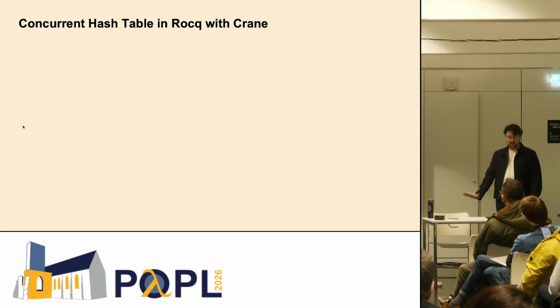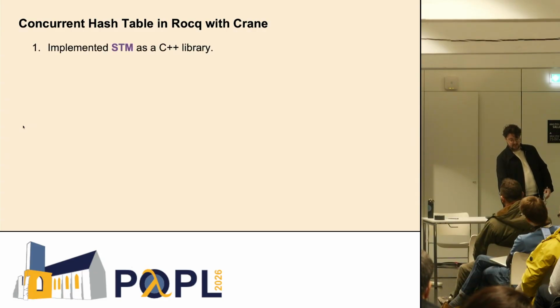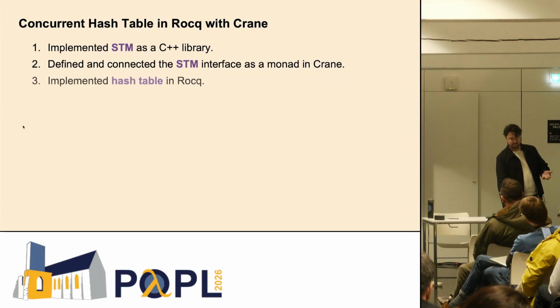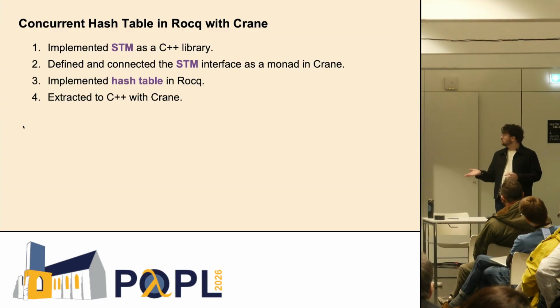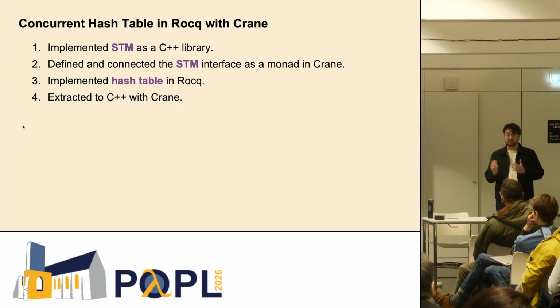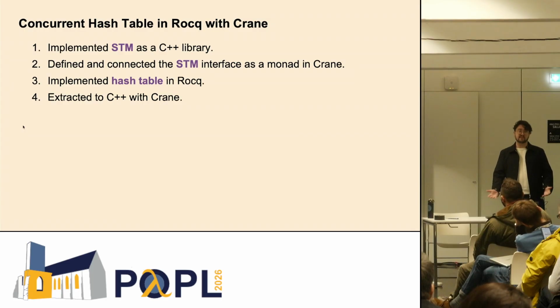And our goal is to then use this to implement a concurrent hash table using this approach I talked about earlier. So we've implemented an STM library, defined the interface, implemented a hash table with it, and have extracted it already to C++. We have yet to do the verification, but we intend to do so.